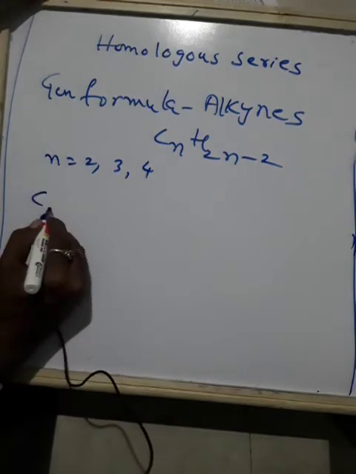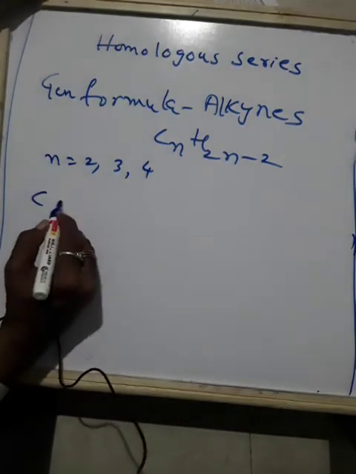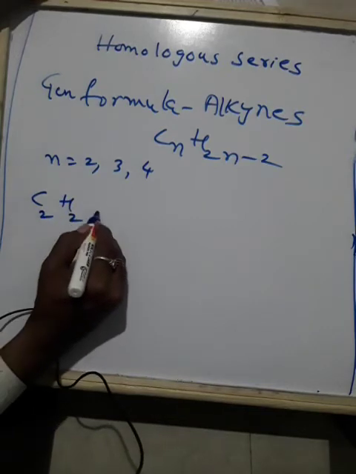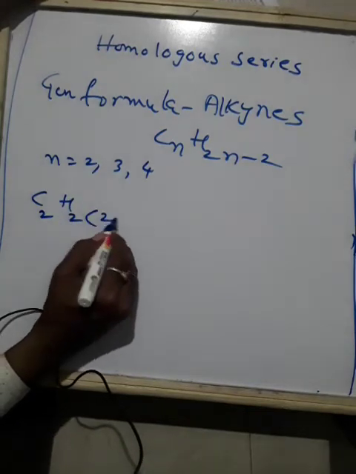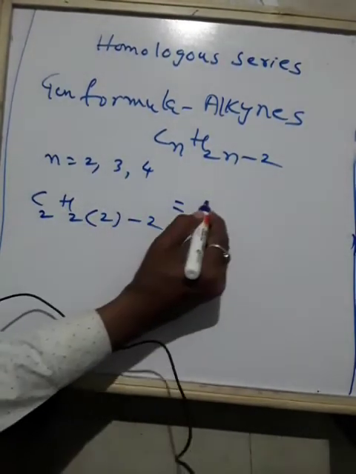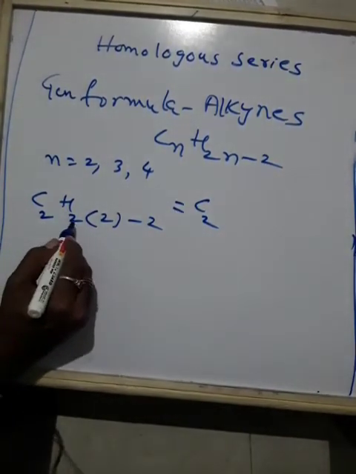Now I will substitute N. In place of N we write 2: C2H2 into 2 minus 2. 2 twos are 4.